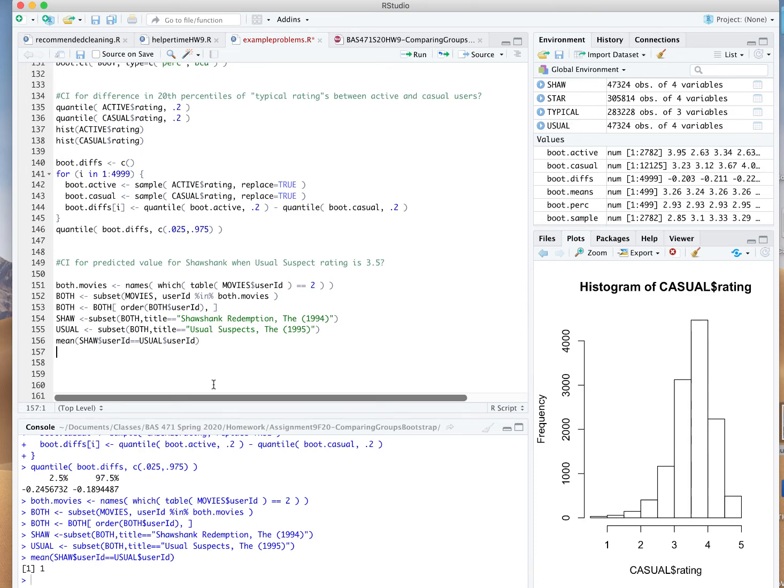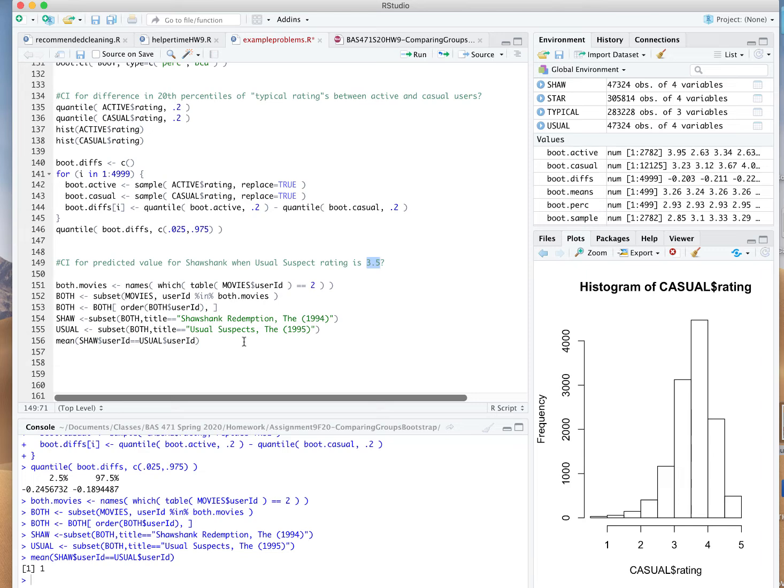And so I can do some sort of analysis here. Maybe there is some way to predict one score from the other. Maybe I'd like to get a 95% confidence interval for the predicted rating of The Shawshank Redemption when I know that someone's rating for The Usual Suspects is 3.5. That sounds like a job for a linear regression, and you could go back to your BAS 320 notes and look up how you would actually get confidence intervals for this sort of quantity, a 95% prediction interval. But we can do almost the same thing here just with the Bootstrap without actually really having to know that.